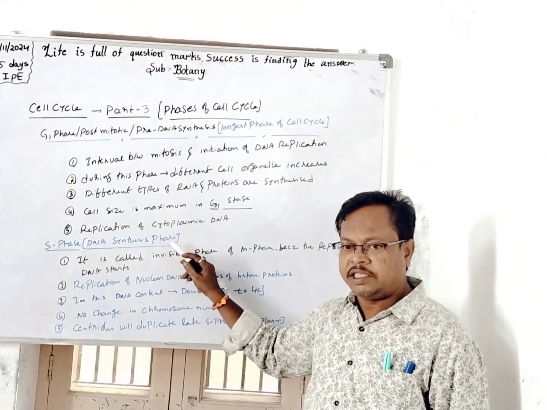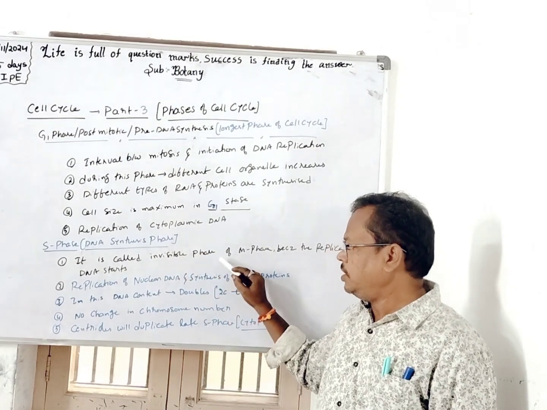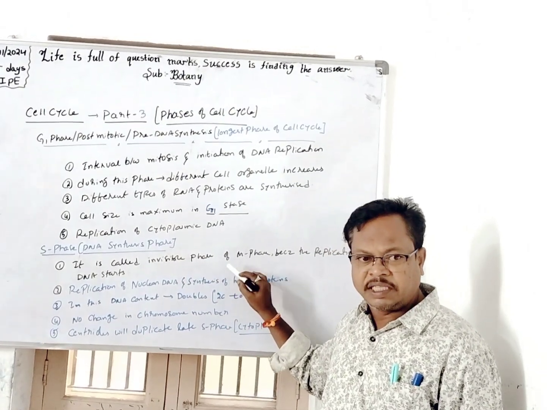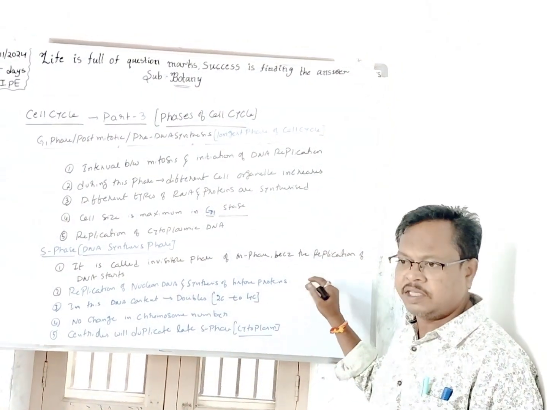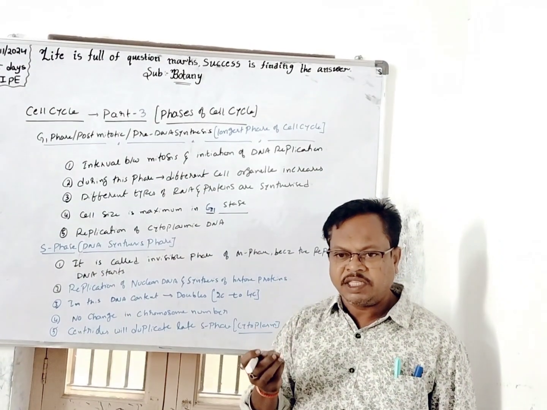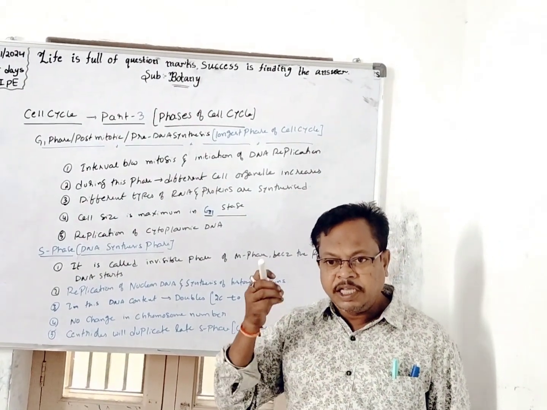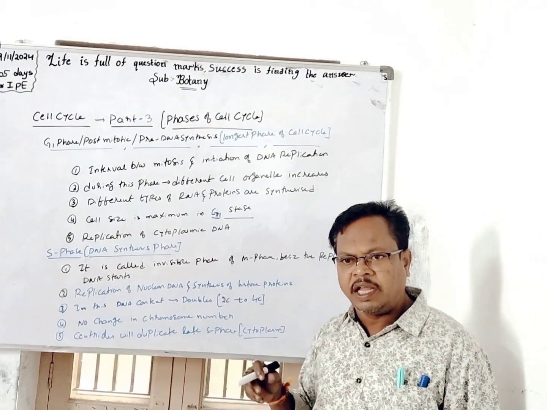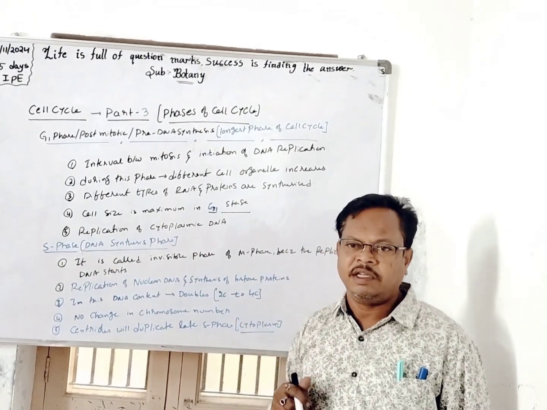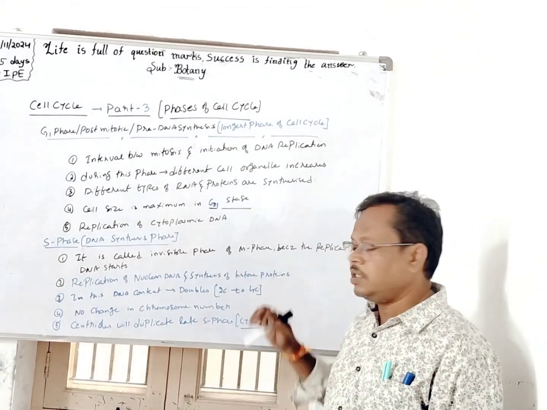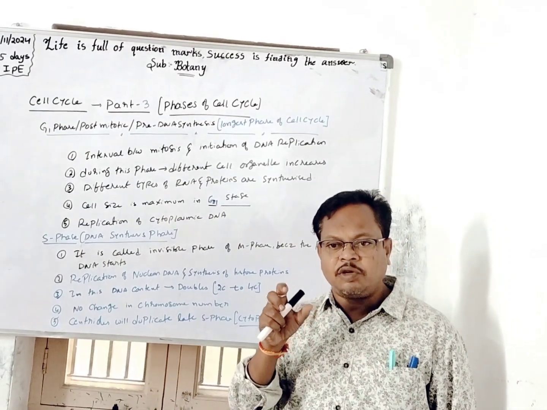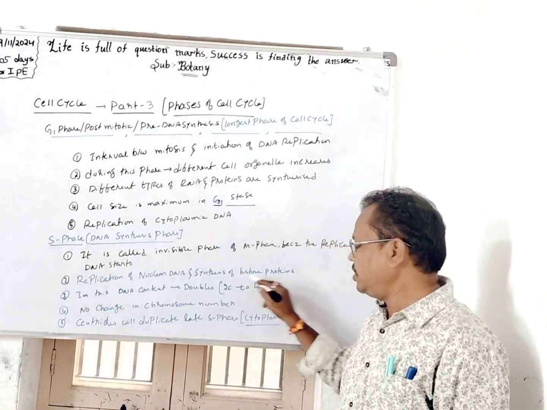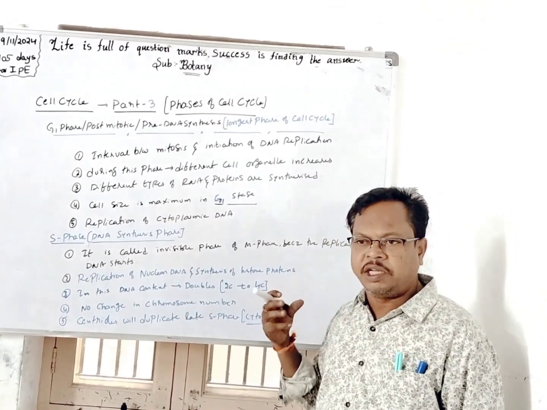S phase is called the DNA synthesis phase. It is the most important point: it is an invisible phase of M phase. In the M phase, it is said to be an invisible phase. Why? Because the DNA replication starts in the S phase only. That's why it is called the invisible phase of mitosis. Right? Next, the replication of nuclear DNA takes place in this phase along with histone protein synthesis.